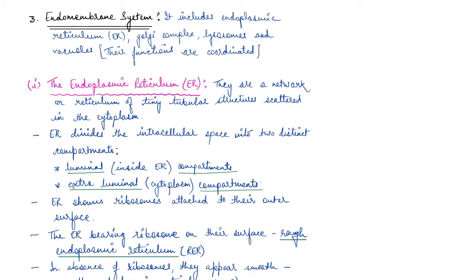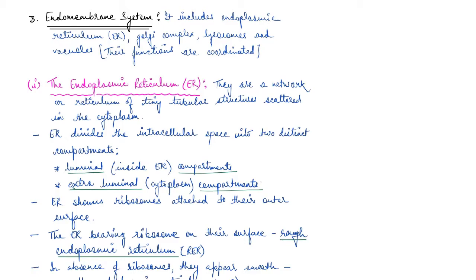Now, while each of the membranous organelles is distinct in terms of structure and function, many of these are considered together as an endomembrane system because their function is coordinated. So there are four different organelles which are part of the endomembrane system.